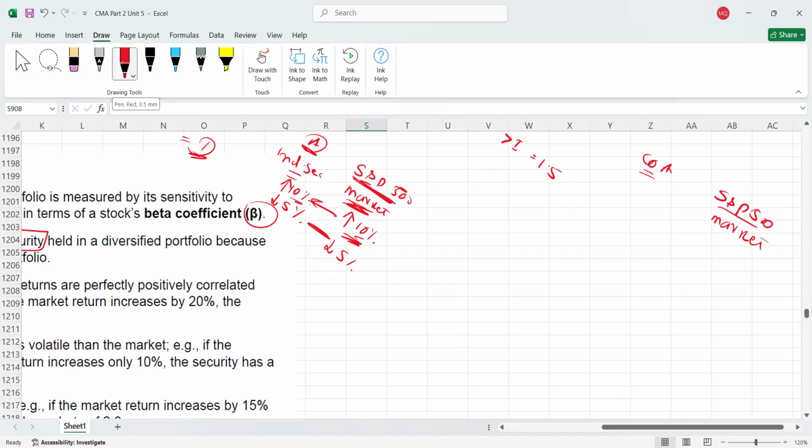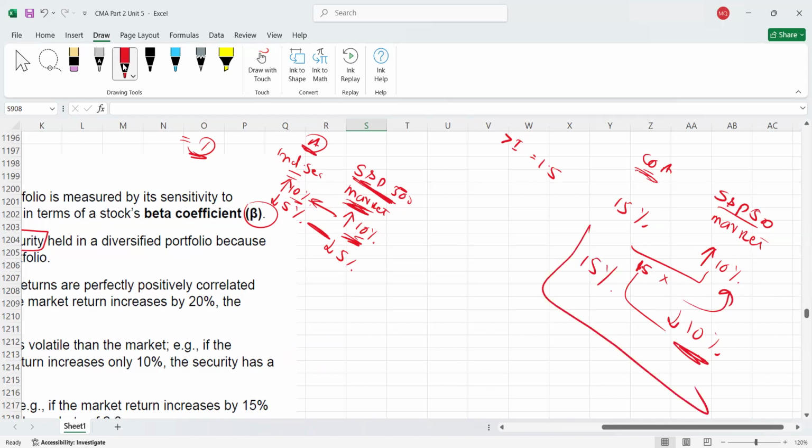It means if the market goes up by 10%, your company's stock price will increase by 1.5 times of this 10%, which means maybe 15%. In a similar way, if the market is going down by 10%, your company's price will go down by 1.5 times of this 10%, so maybe 15%. And downside is always our risk, right? Not the upside. Downside is our risk. So this is the meaning of greater than 1.